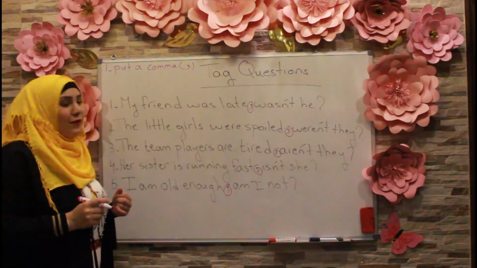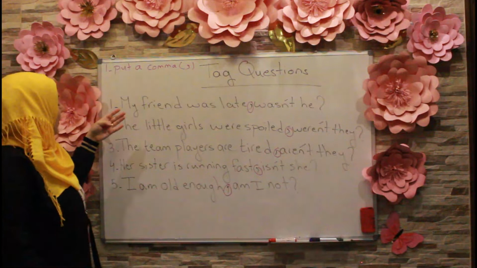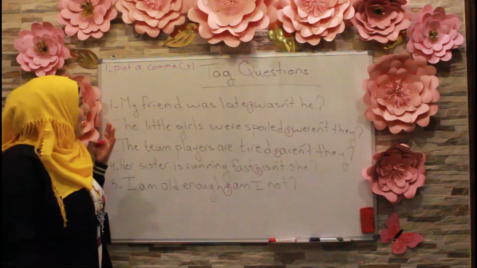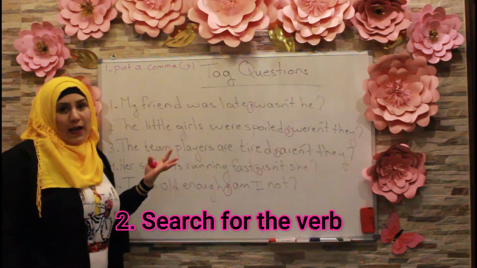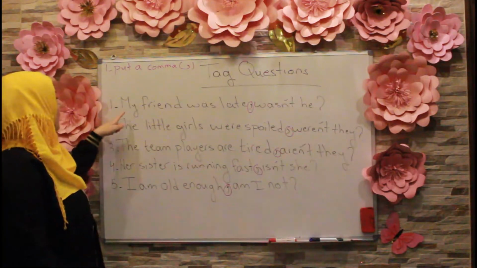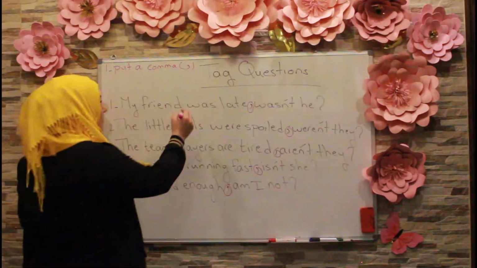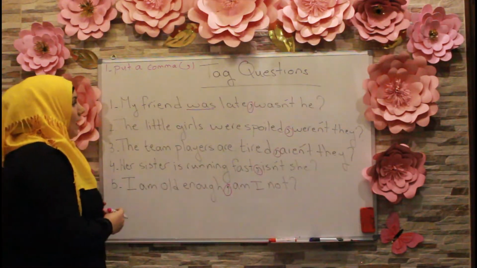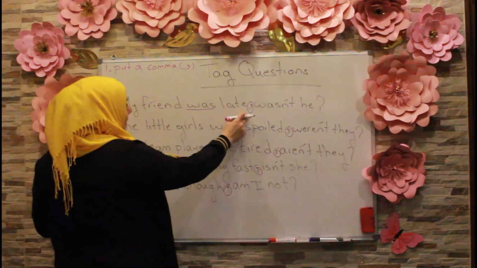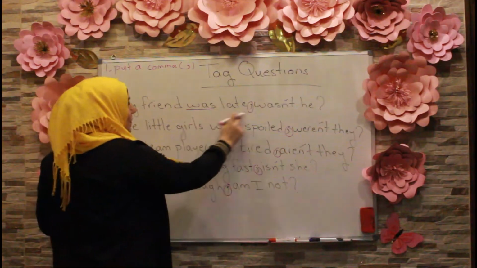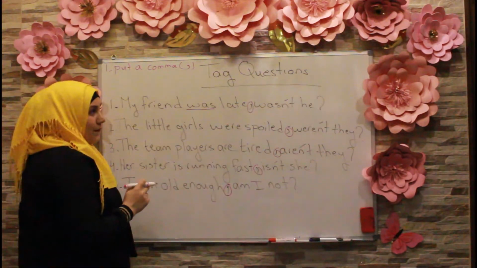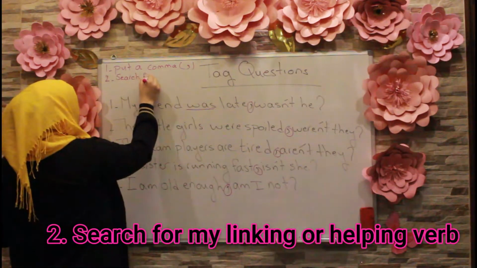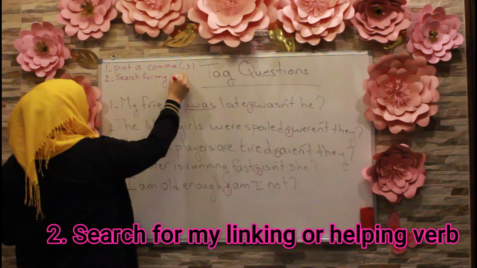Now, let's take another look here. So, in order for me to know or to write a tag question, I should search for my verb. Okay? Now, here, let me see. My friend was late. So, my verb here is was, and it is a linking verb. Now, let's see. After the comma, guys, the verb was repeated another time. So, the second step I should do is to search for my linking verb,